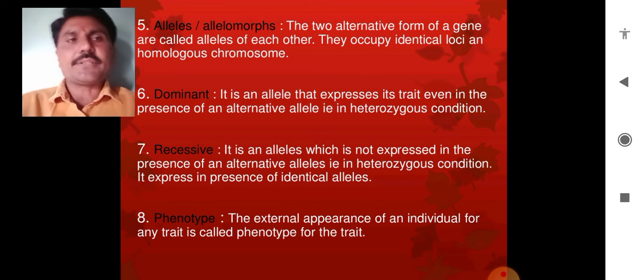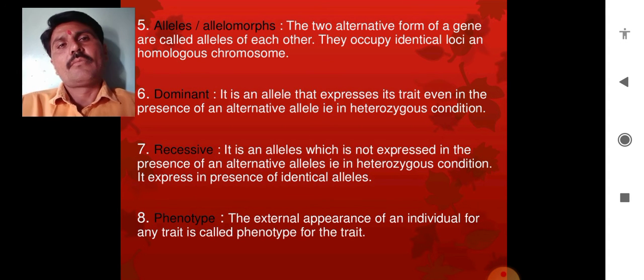What is dominant? Dominant alleles are those that express their trait even in the presence of an alternative allele, that is, in the heterozygous condition. It means that in this condition the alternative allele may be suppressed.